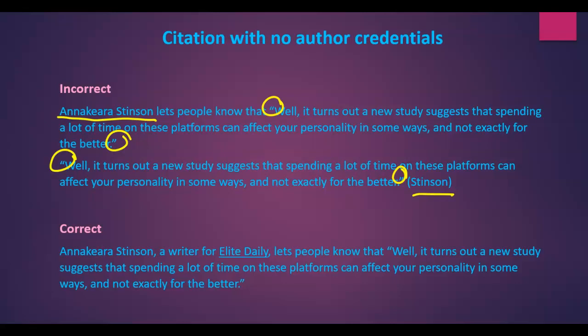In both examples, the name does not have any type of background information. So we really don't know who this author is, and we really don't know if this author's credentials are relevant to our research topic. The correct way would be to indicate the author's credentials. You can do that before or after citing the author's name, as in this case.